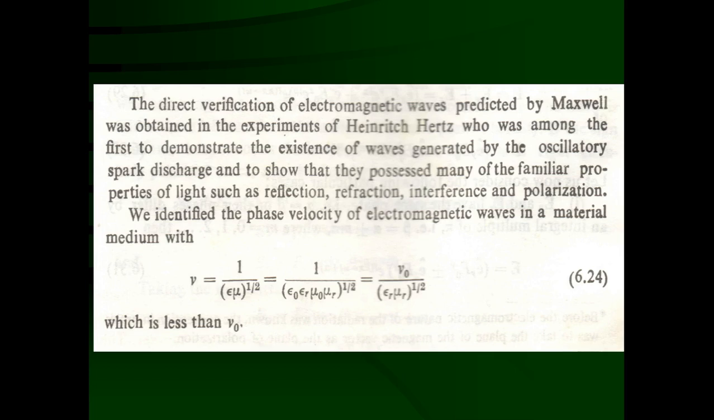This way Heinrich Hertz was the first to demonstrate the existence of the waves generated by oscillatory spark discharge, and these also possessed many properties of light. What properties does light have? Light can reflect. You have studied very basically reflection, refraction, polarization, and interference. The same kind of properties are exhibited by the electromagnetic waves produced by Heinrich Hertz in the laboratory.